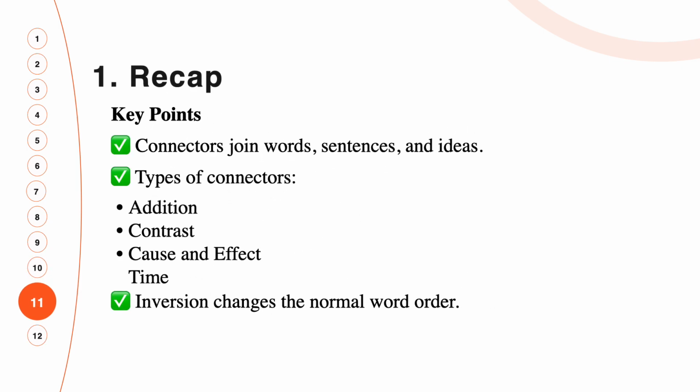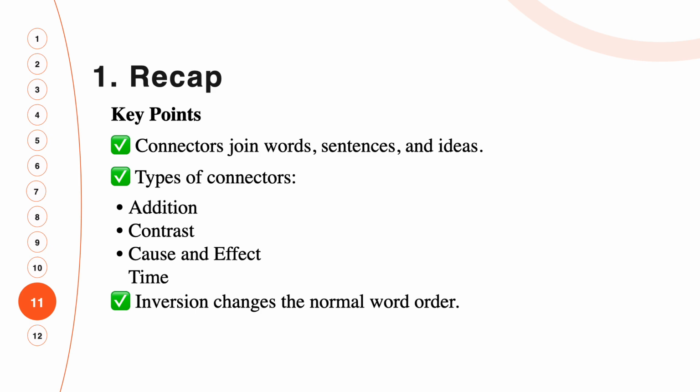Now, let's take a recap. Key points: connectors join words, sentences, and ideas. Types of connectors: addition, contrast, cause and effect, time. So, the connectors join words, sentences, and ideas, and they have four types: addition, contrast, cause and effect, and time.